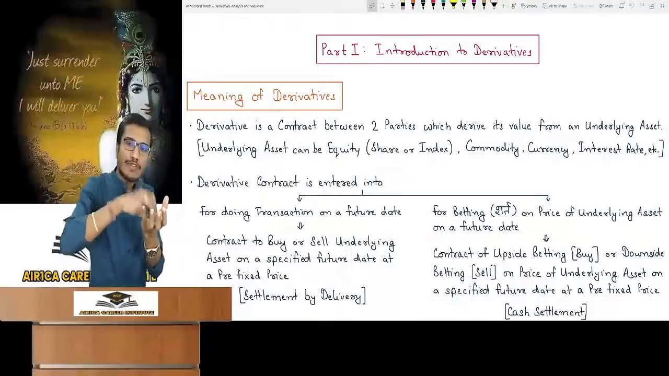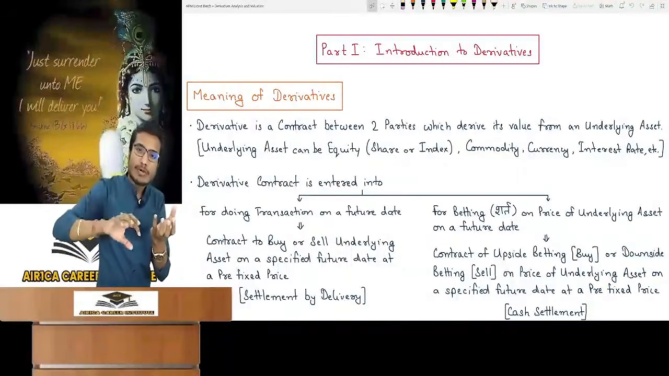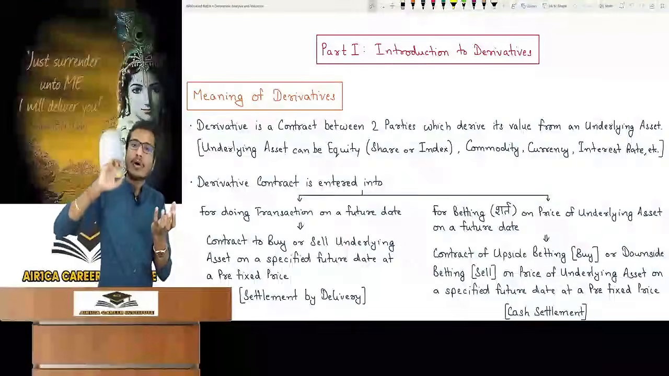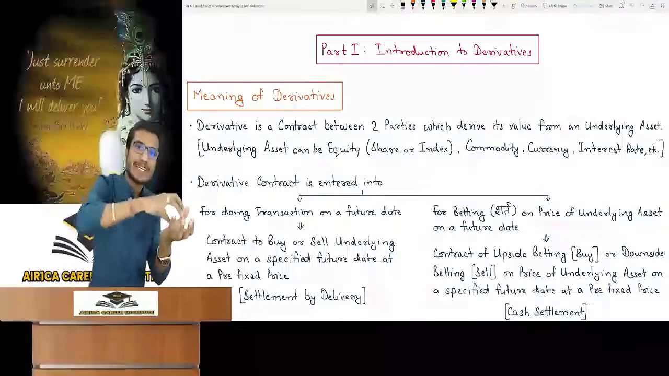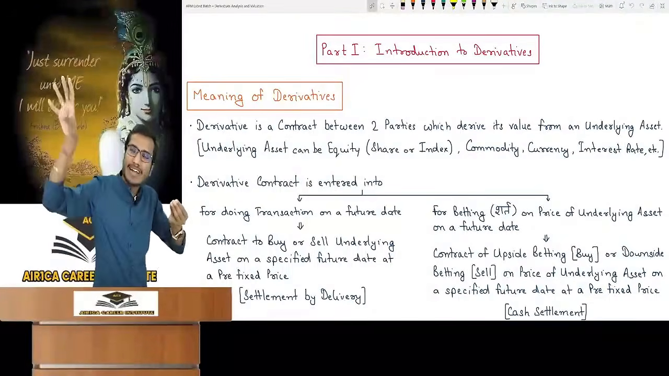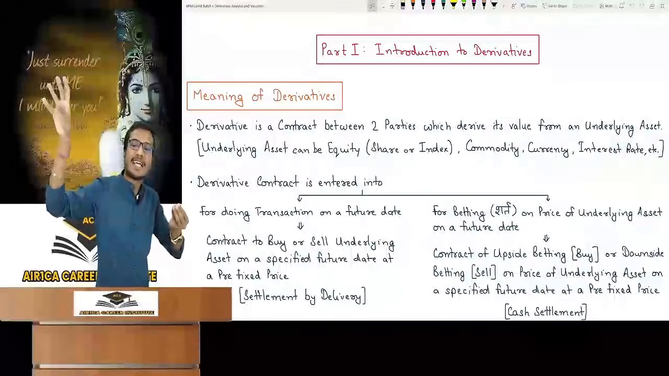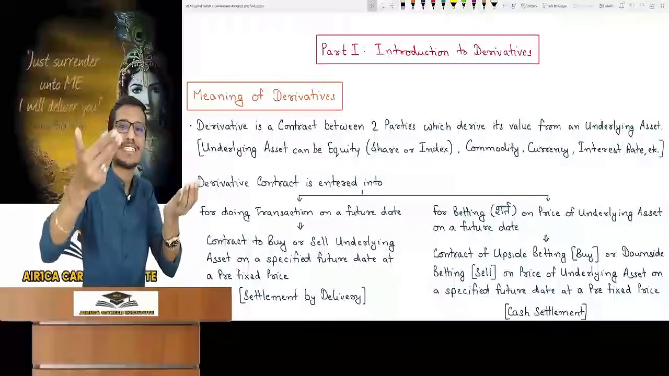That means the value of my contract is based on that underlying asset which is mentioned in that contract. The underlying asset which has been mentioned in the contract, as the price of that underlying asset fluctuates in the market, the value of my contract will also change accordingly. The contract is deriving its value from the price of underlying asset. So the changes in the prices of underlying asset will change the value of this contract.